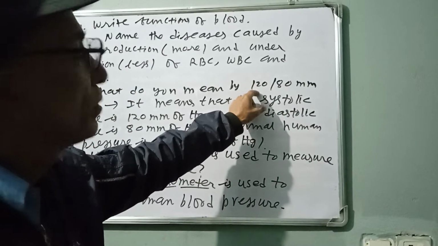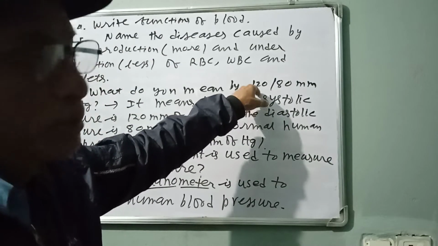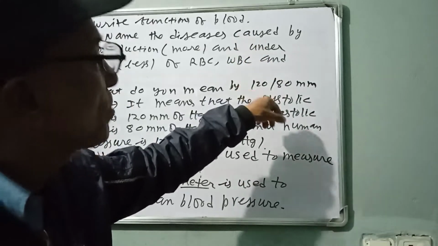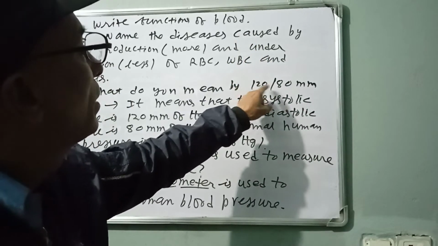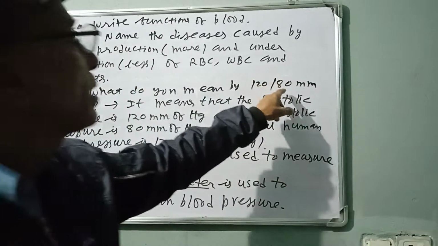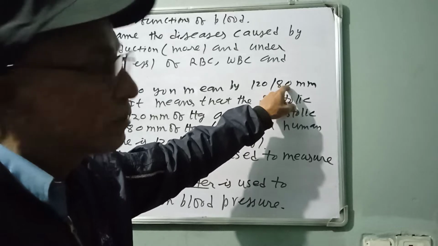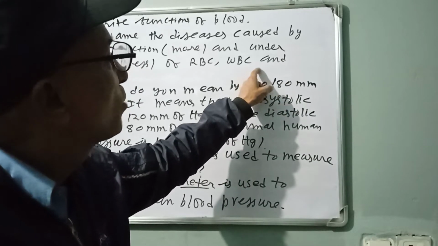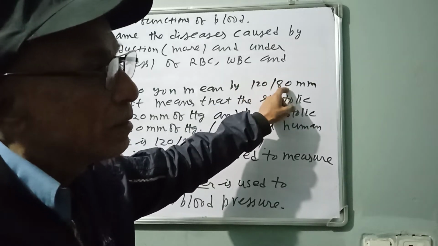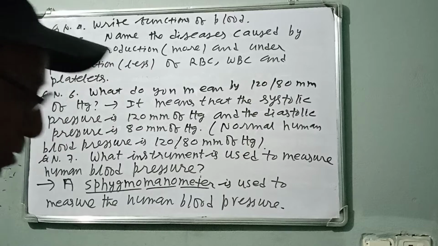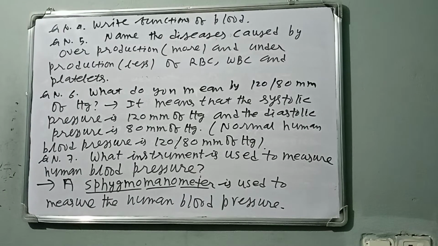But if instead of 120 it becomes 140, 150, 160, or sometimes 200, 250, and instead of 80 the person has 100, 120, 140, for example 150 by 110 mm of Hg, the person is suffering from high blood pressure.